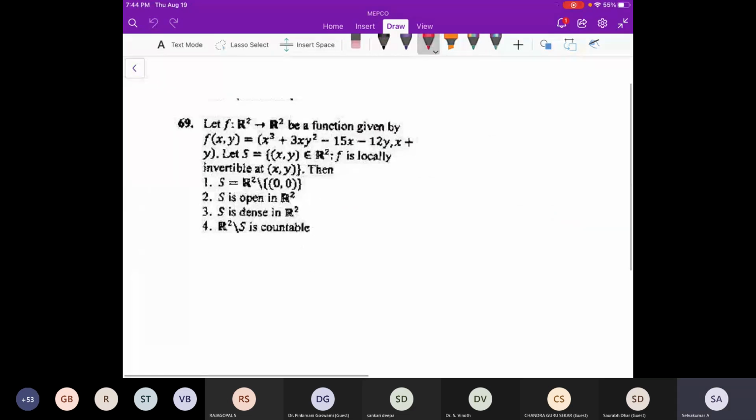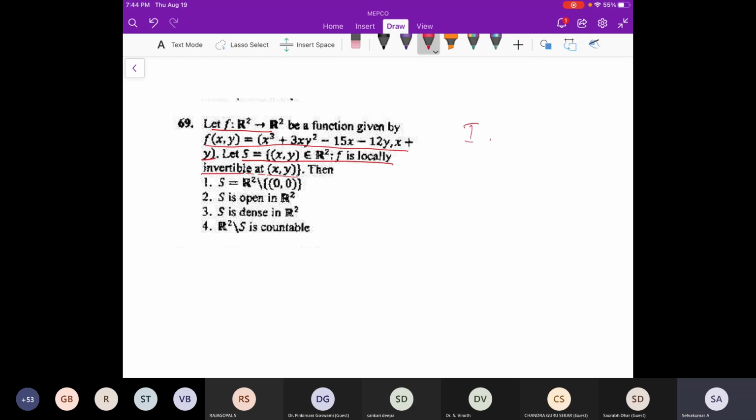Now come here. This is a function f from R2 to R2, f of x equal to this map. They're asking, S is the set of all points (x, y) of local invertibility. Local invertibility means there exists a small neighborhood around that point, and in the codomain also a small neighborhood, and the map between them is one-one invertible in that small neighborhood. We have seen that this exists from the inverse function theorem.